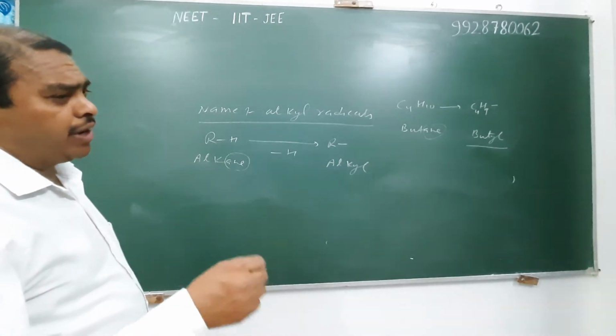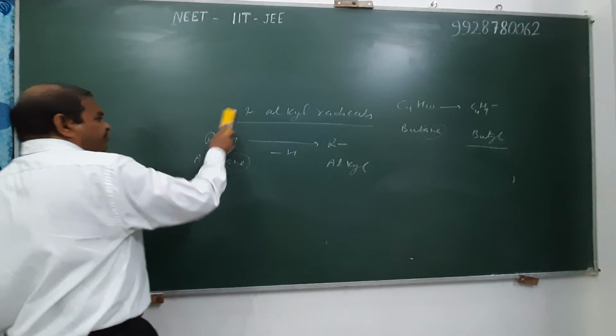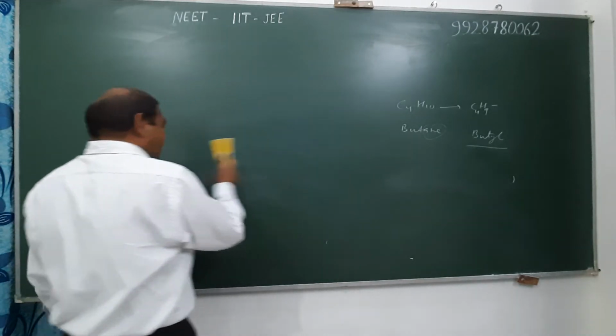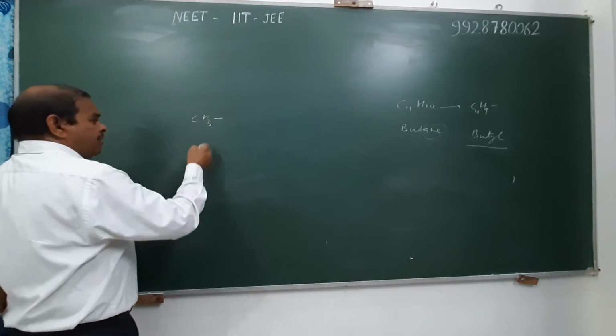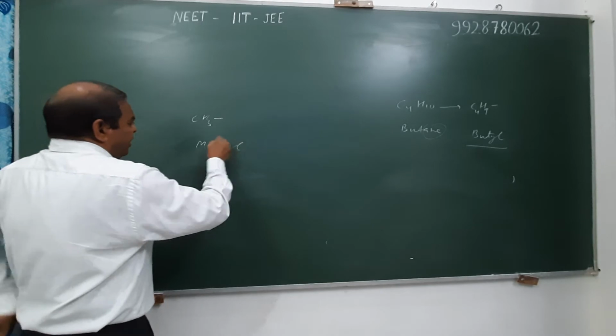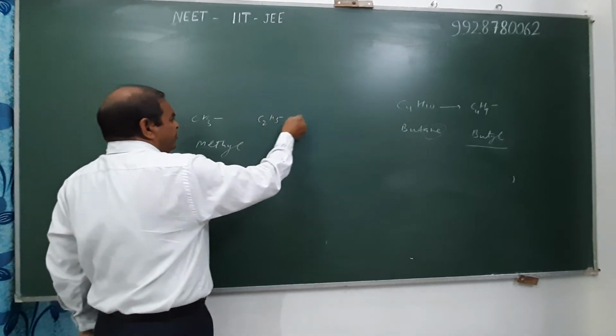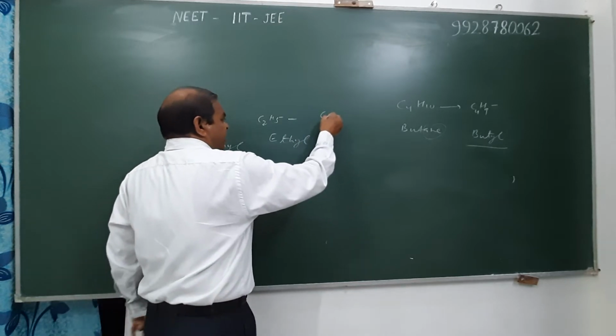It may be n-butyl, isobutyl, secondary butyl and tertiary butyl, etc. In case of naming of alkyl radicals, for example, it is known as methyl, ethyl, and propyl.